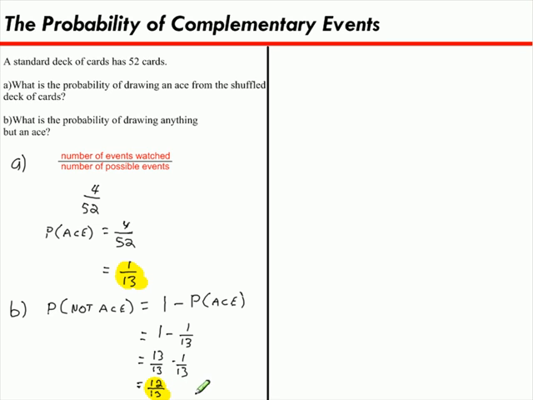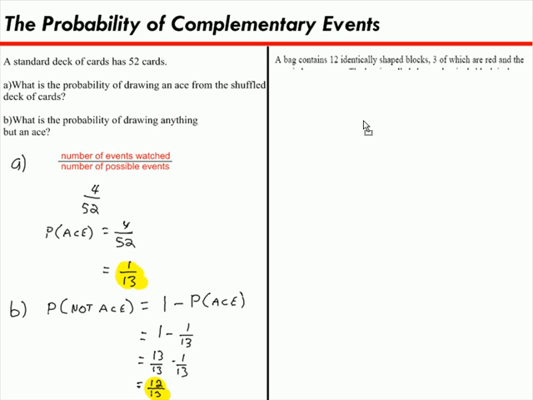Whenever you're asked to find the probability of something not happening, usually it's easier to take a step backwards and find the probability of it actually happening. Then we take 1 and subtract the answer that we just got, and that'll tell us the probability of something not happening. And we subtract the probability of it happening from 1 because the rules say that all possible outcomes in probability must add up to 1. And with that in mind, let's get you to practice finding the probability of complementary events.